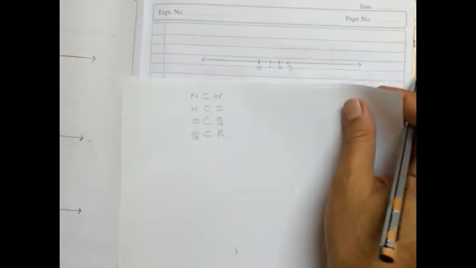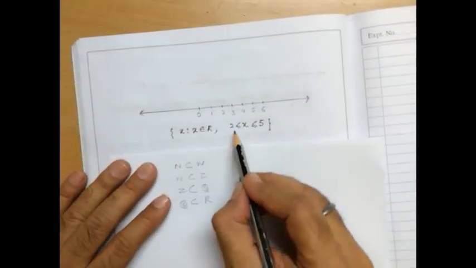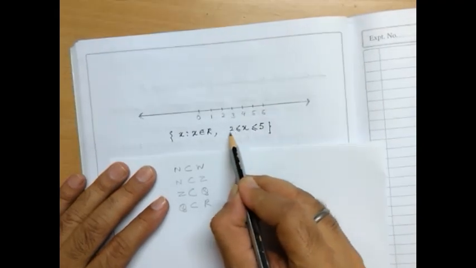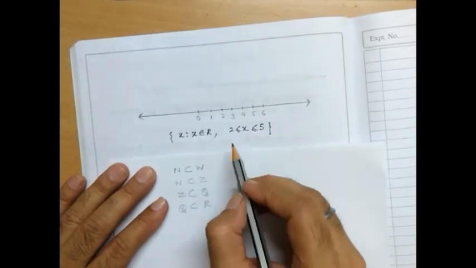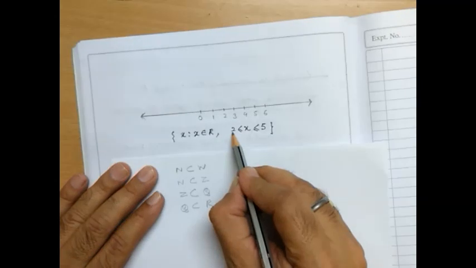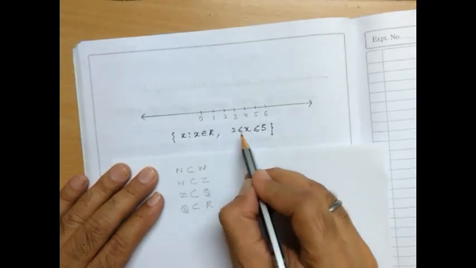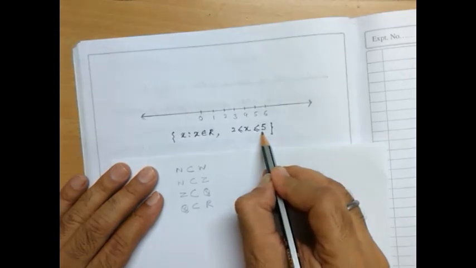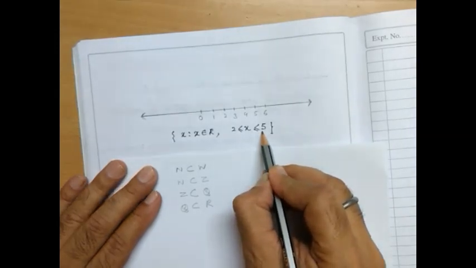Similarly, let's take another example, 2 and 5. Here all the elements of the real numbers where 2 is included, and x includes 2 here and includes 5 here, isn't it?